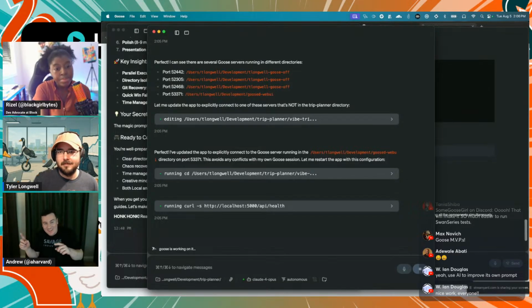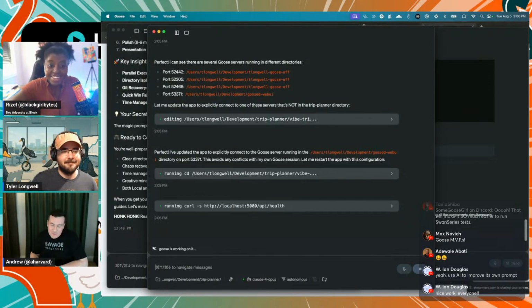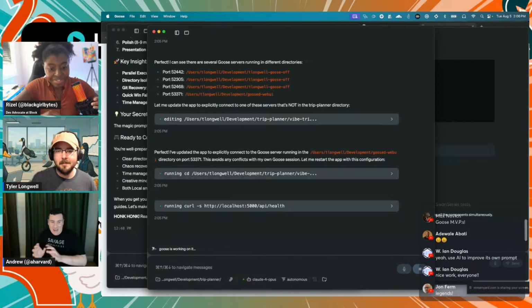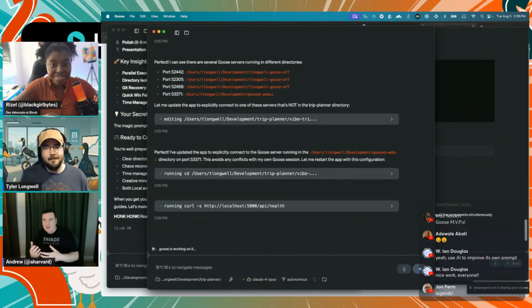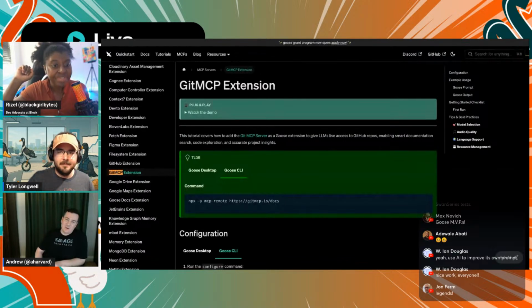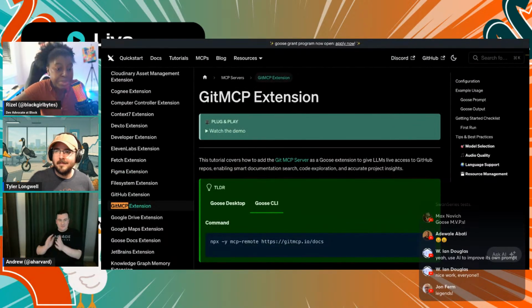Can I plug one more thing? Sorry. Get MCP is a really cool tool by the same authors of MCP UI that essentially allows you to create an HTTP streaming Goose extension that points at a repo and treats it like docs. I will sometimes set up an extension just for a certain repository and let it just know it, because the models are trained off of data sets and not all the data sets include all of our code. So having the ability to directly tap into it is such a great tool. Love that you brought that up because we actually just added a tutorial for how to leverage Get MCP.